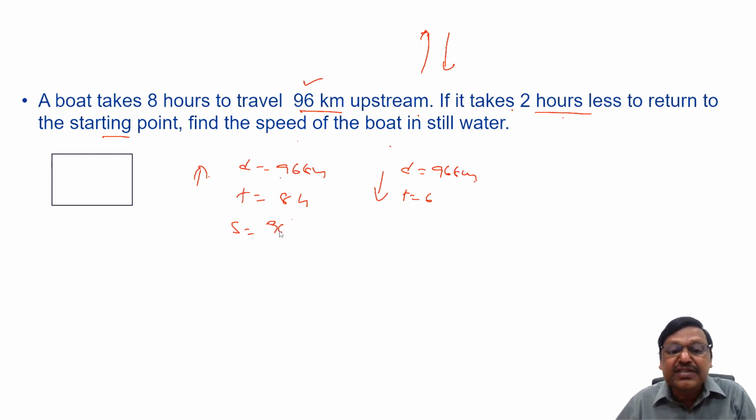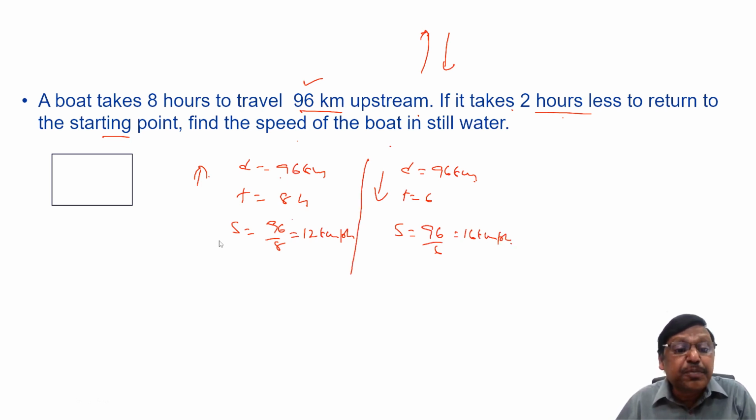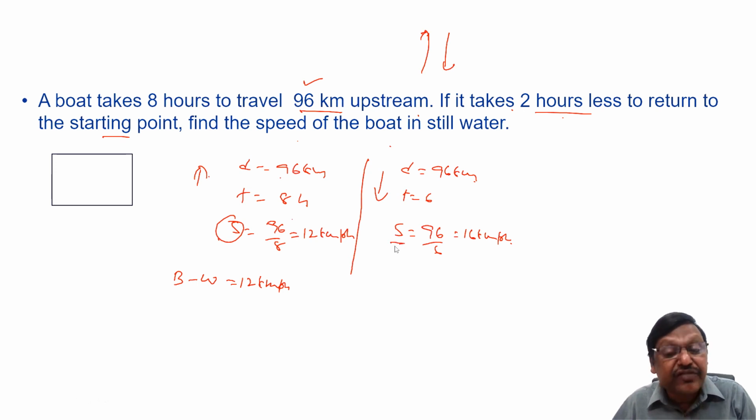What is the speed here? Distance by time, 96 by 8, 12 kilometers per hour. What is the speed here? 96 by 6, 16 kilometers per hour. But please remember, this is the upstream speed, which means the effective speed is the speed of the boat minus the speed of the water, that is 12 kilometers per hour. Here when the boat is traveling downstream, the effective speed is the speed of the boat plus water, that is 16 kilometers per hour.